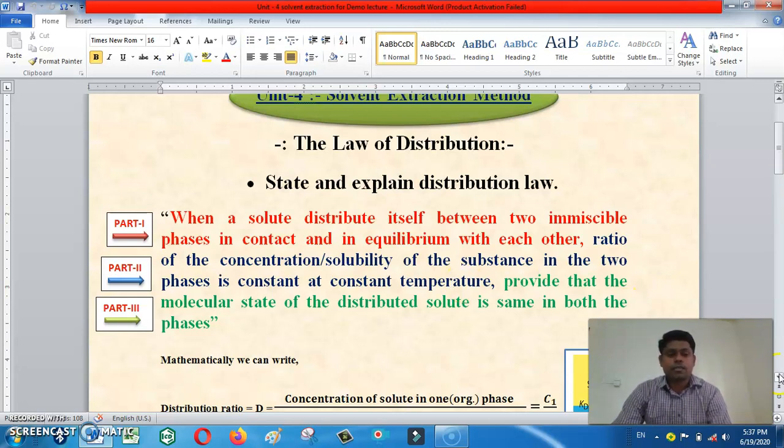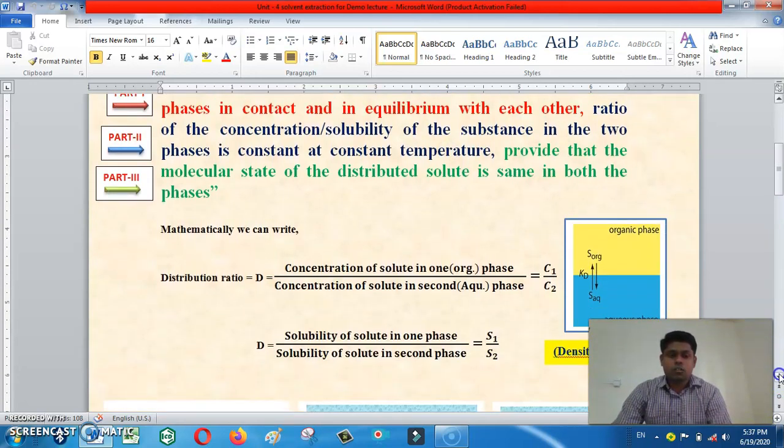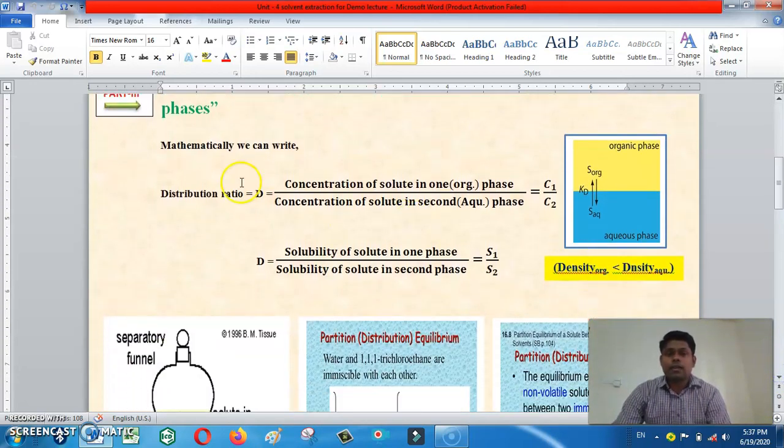Mathematically we can say that it is a ratio, so you can write it down like this. The symbol of distribution ratio is D. That is the blue part of our statement. Look at here, the ratio of concentration of a solute in two phases, one phase and second phase. Generally, in our study, we deal with an organic phase, that means organic solvent, and one phase is common, that is water, the aqueous phase.